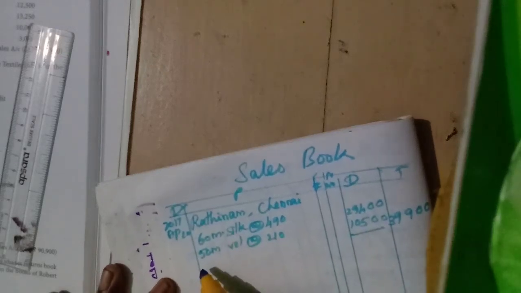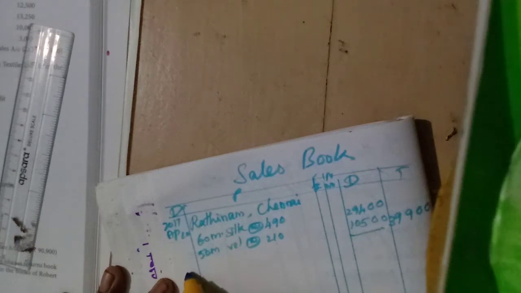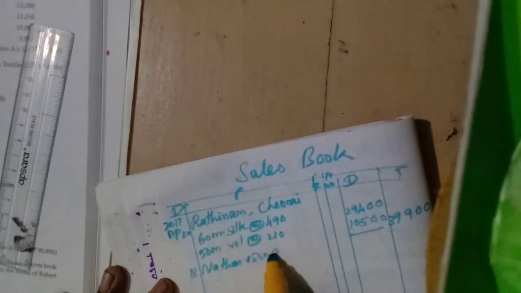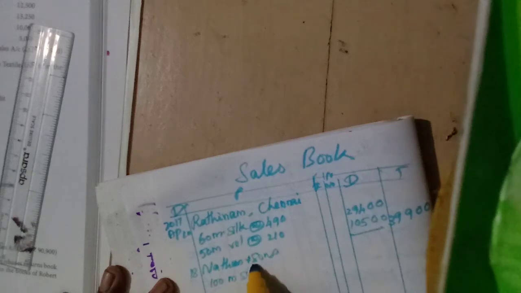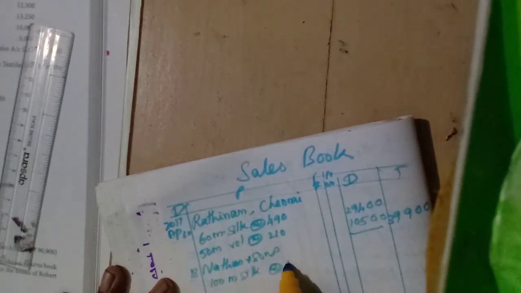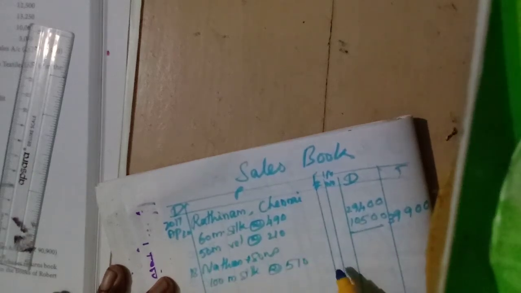Then after Rathinam, Nathan and Sons purchased from us. So this is the sales. So date 18, Nathan and Sons, 100 meters silk at the rate of rupees 510 per meter.